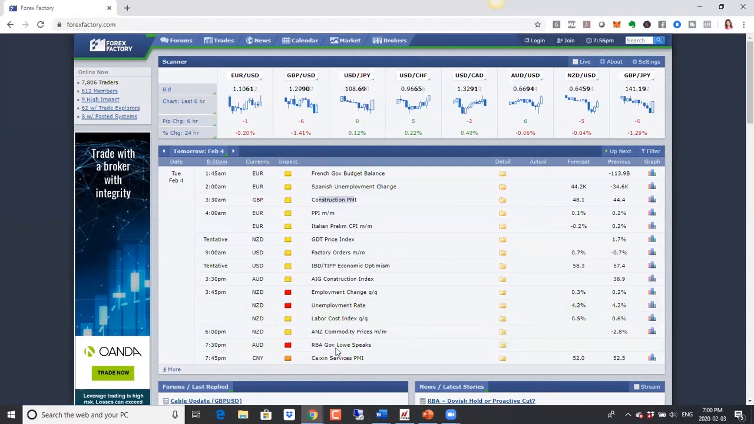And then RBA Governor Lowe speaking, his speech will have an impact on Australian dollar because this is where the participants will get a chance to actually ask him questions, and based on how he answers the questions and what he covers in his speech, that could make a difference for Australian dollar. So that's it for the news. So let's take a look at our charts.